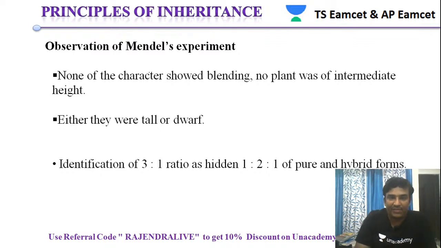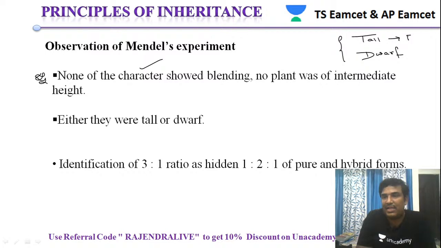So none of the characters shows blending. No plant was of intermediate height. In Mendel's experiment, this is one of the most important points which you should remember. We have seen either the plants are tall or dwarf. In the F1 generation we have seen only tall plants, whereas in the F2 generation both tall and dwarf plants are seen.